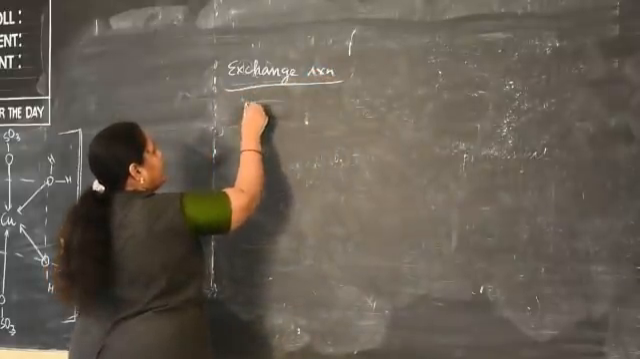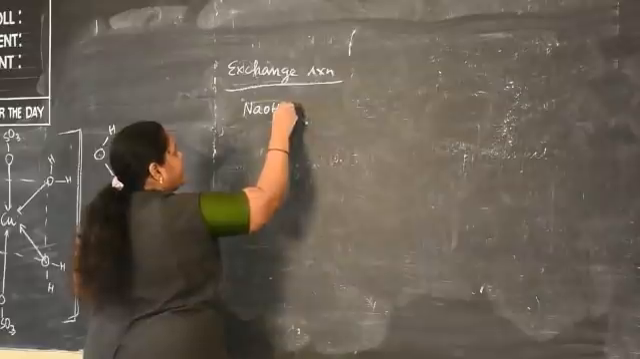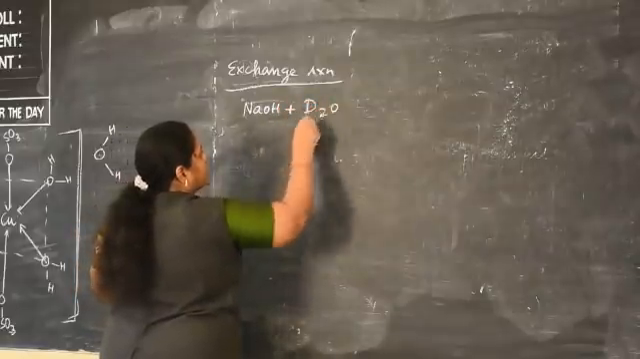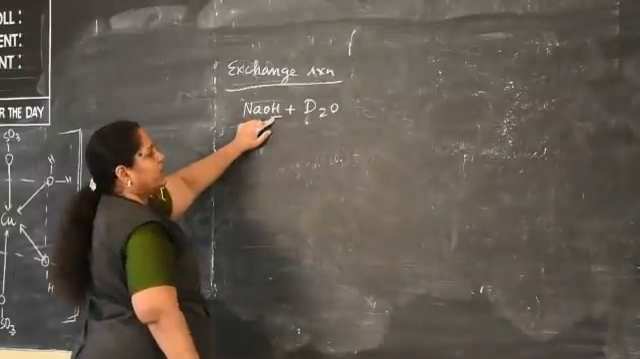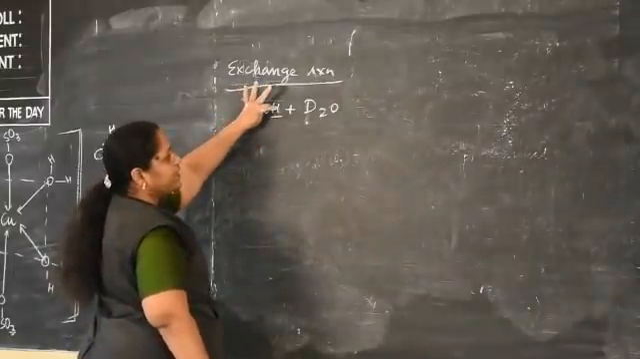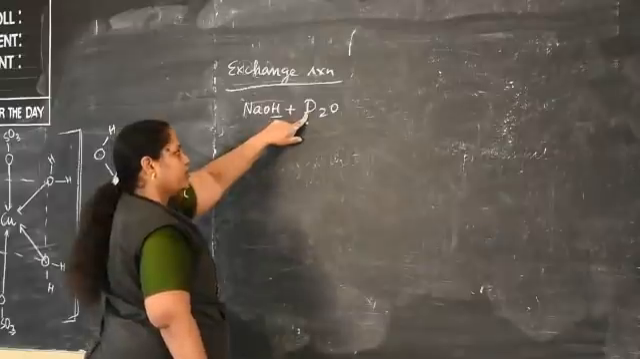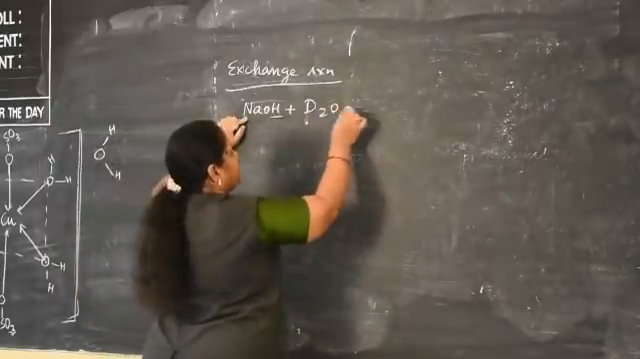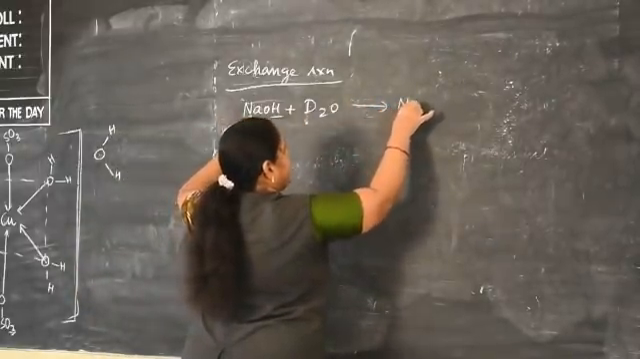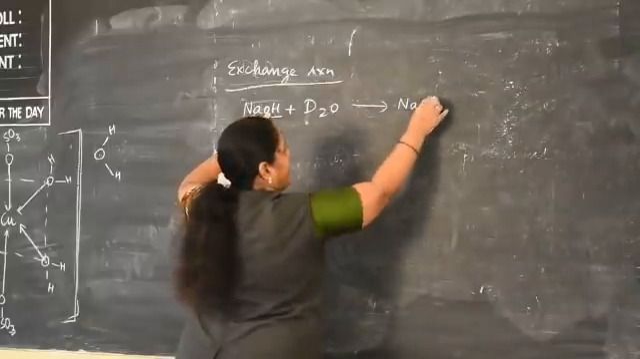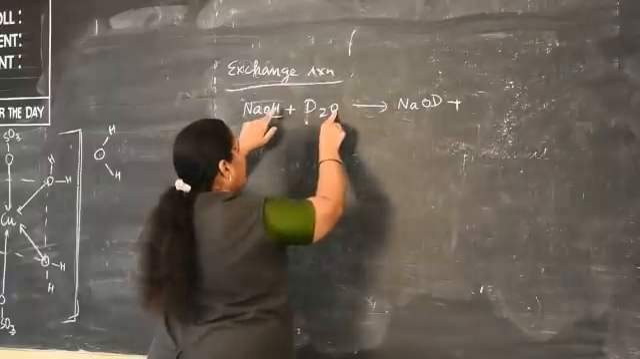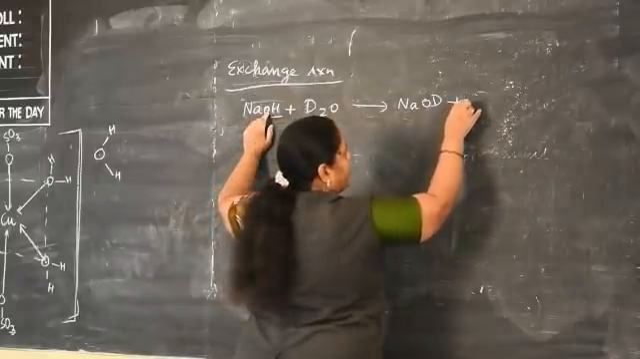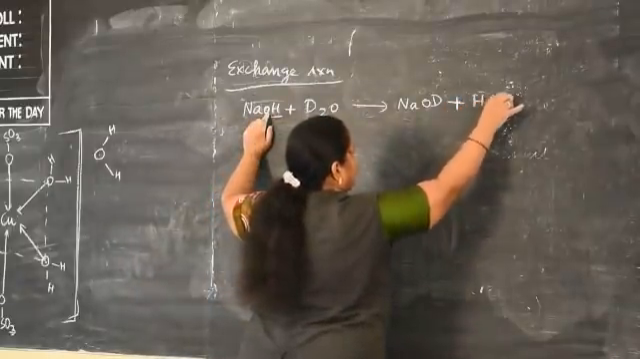Now sodium hydroxide treated with deuterium oxide. Here how many hydrogens are present? 1 hydrogen is present. So this hydrogen is replaced by deuterium. That's why what is the product we will get? NaOD. Remaining is 1 D, O and H. So we get remaining is nothing but HOD.